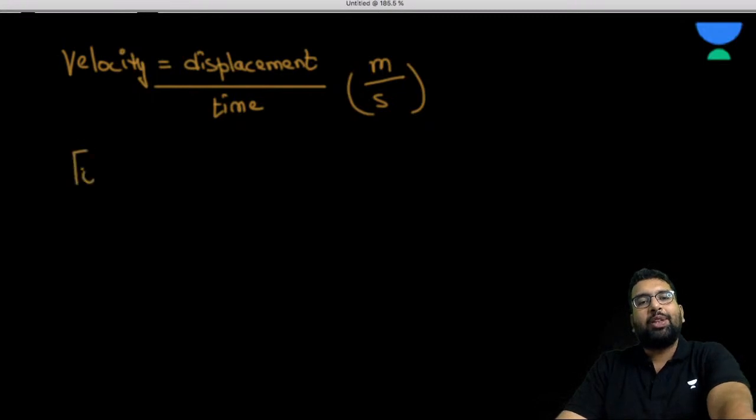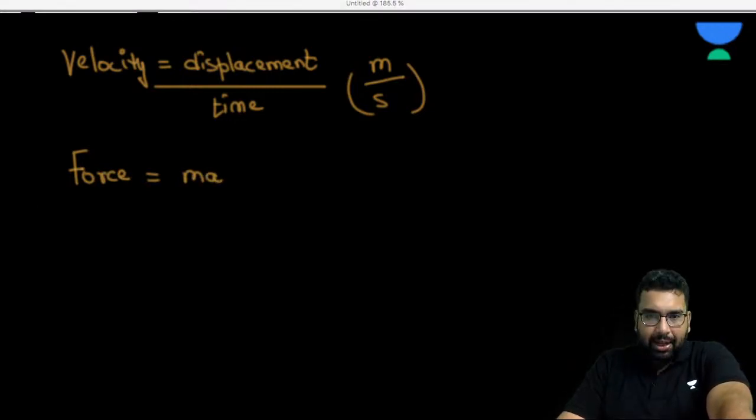If I say force, what did Newton say? He said that force is equal to mass into acceleration, the rate of change of momentum, from Newton's second law. Again, we are going to see that. Don't worry. So F is equal to ma.